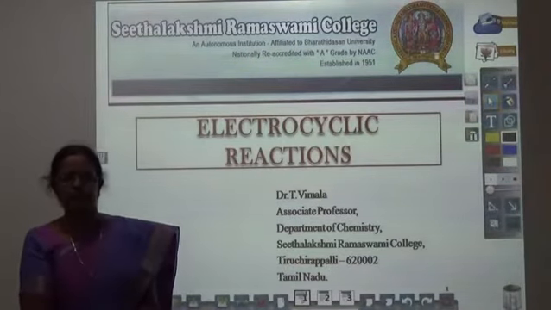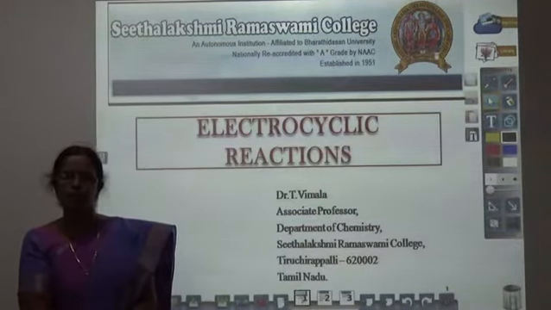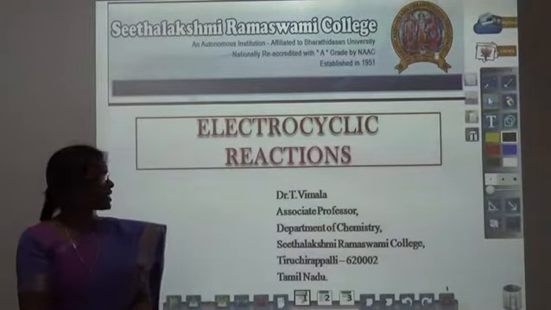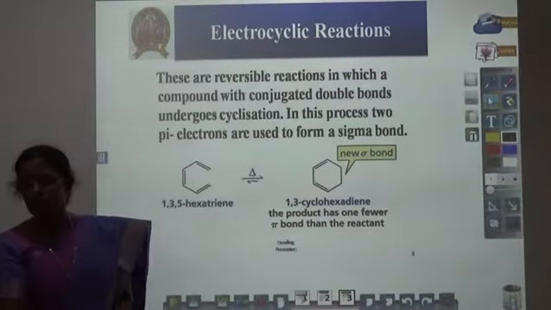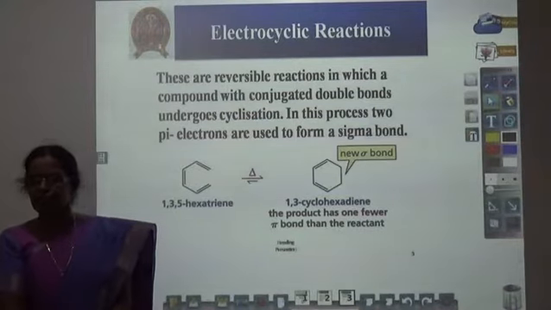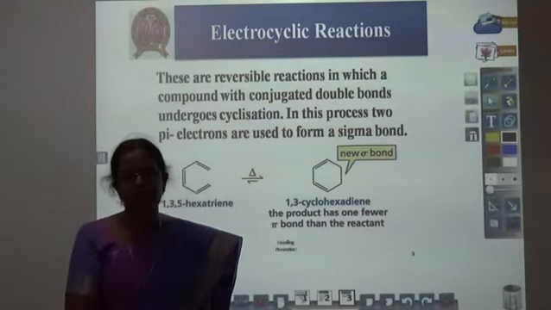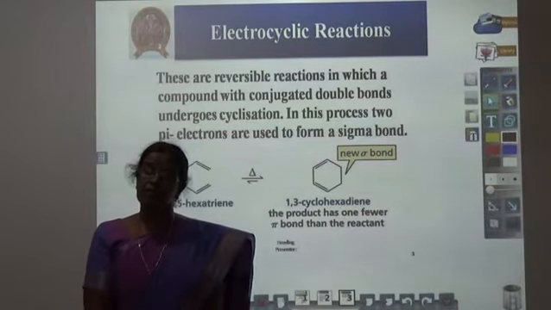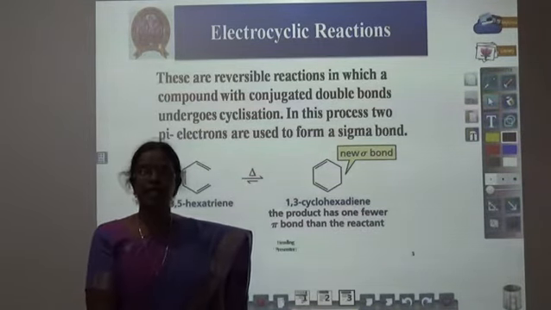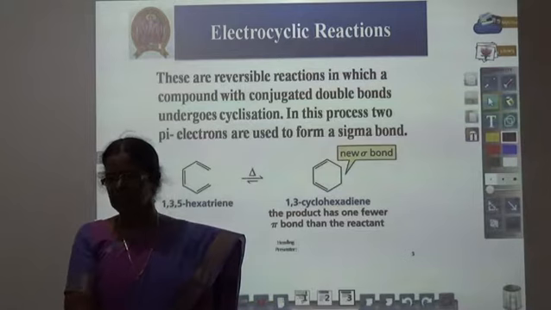Pericyclic reactions are of different types. What are they? Electrocyclic reaction, cycloaddition reaction, sigmatropic rearrangement and so on. We are going to discuss only electrocyclic reactions. Electrocyclic reactions are reversible reactions in which a compound with a conjugated double bond undergoes cyclization. So, open chain compounds are converted to cyclic compounds and vice versa is also possible. That is called the ring opening reaction. We are going to discuss only the ring closure reaction.